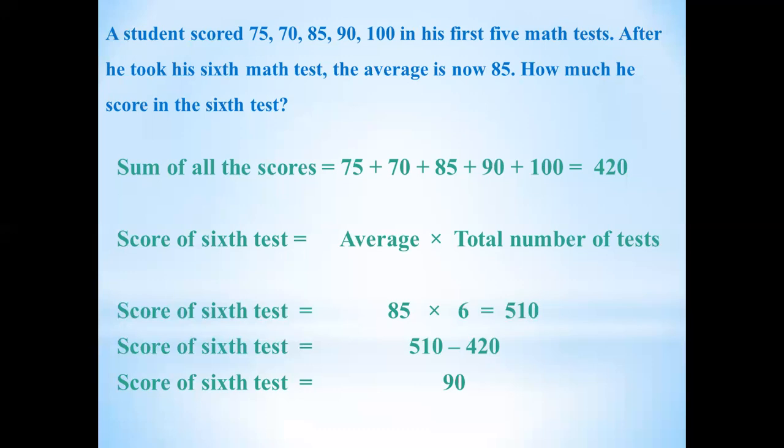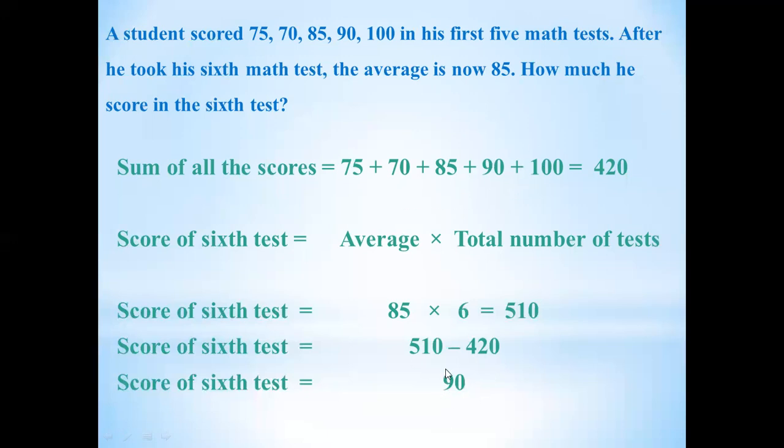First, you will write average is equal to sum of all scores divided by total number of tests. Now, what is the sum of all scores? I will find 75 plus 70 plus 85 plus 90 plus 100, and the 6th number you have found, plus 90. When you add all the numbers, we will divide by the total number of tests: 1, 2, 3, 4, 5, and this one, 6. He has given 6 tests, so you will divide by 6. Don't forget to add this one as well.